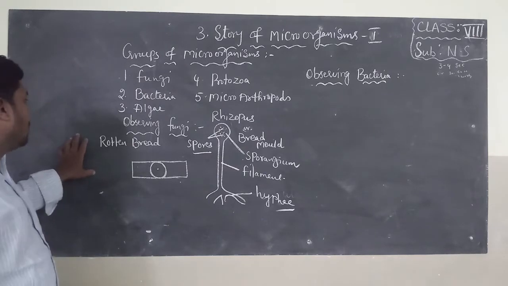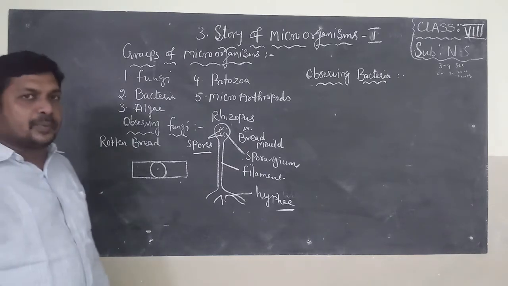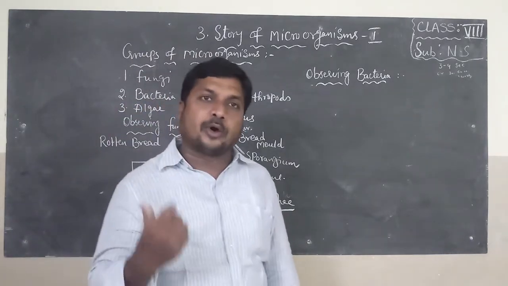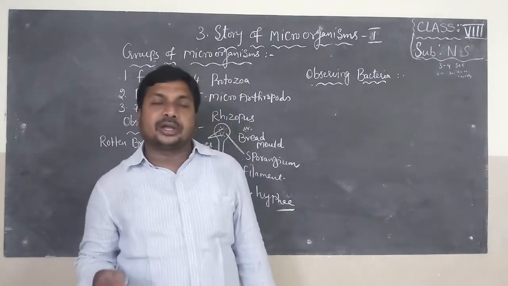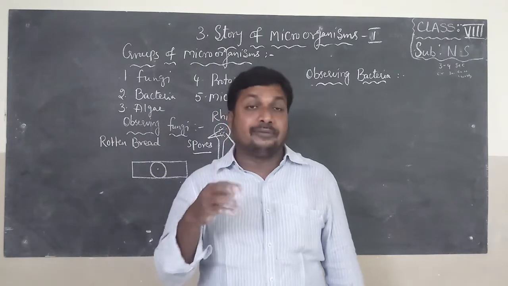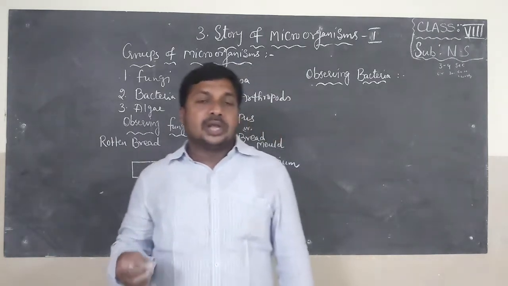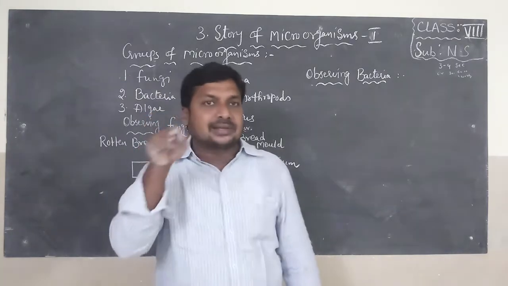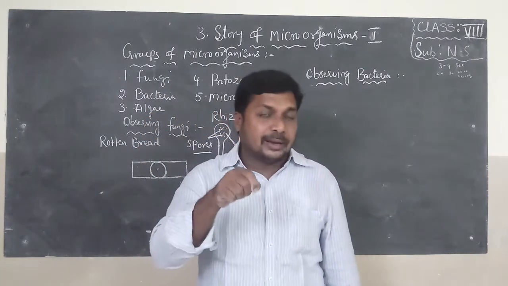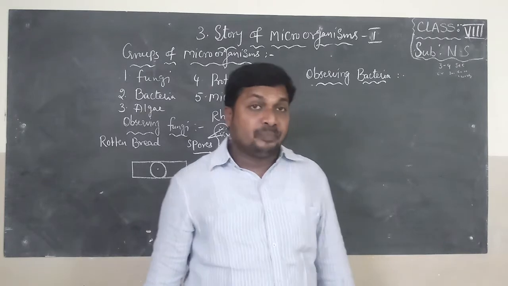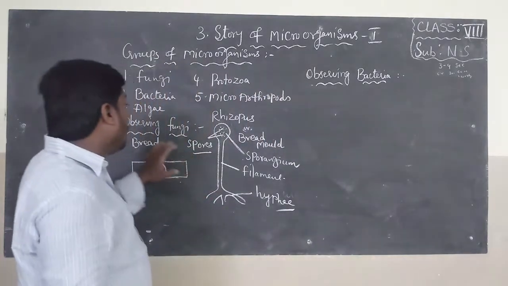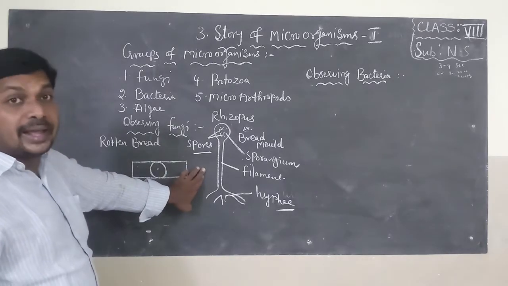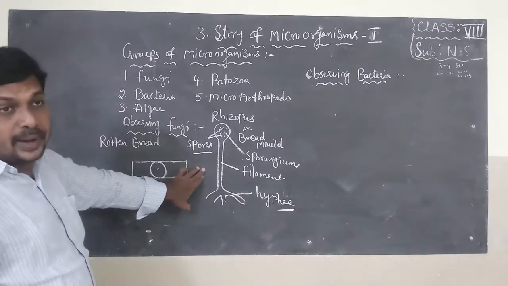Like this you have to observe fungi in the school lab. Again I repeat, how to observe fungi in the school lab. For this you have to take a spoiled bread. On that you can find a black colored velvety growth, like velvet cloth. Now take a needle, take a thin scrap, keep it on a slide, put a water drop on it and cover with a cover slip. If you observe under the microscope, we can find Rhizopus or bread mold. Draw the diagram of what you have observed.